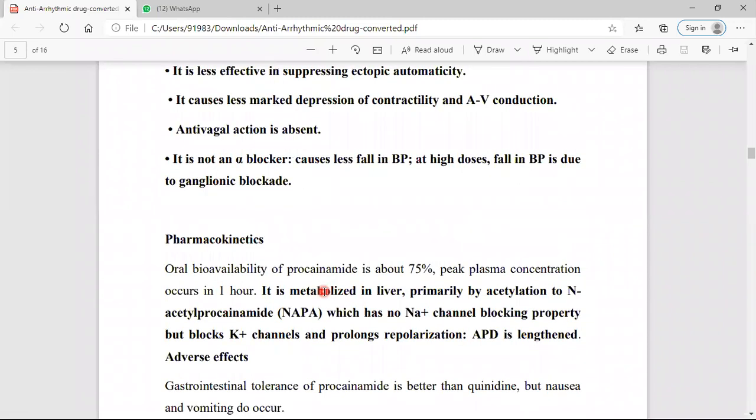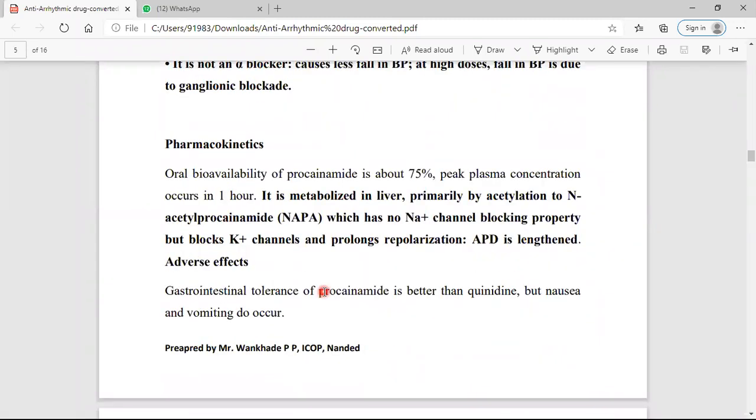Now, what are the pharmacokinetics? Simply go through it. It is metabolized in the liver by acetylation to N-acetyl procainamide. This metabolite has no sodium channel blocking property, but it blocks the potassium channel and prolongs repolarization. So simply understand that it is metabolized by the liver by acetylation, but what is special is that the metabolite has no sodium channel blocking property, but blocks the potassium channel.